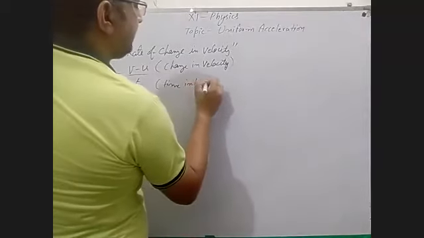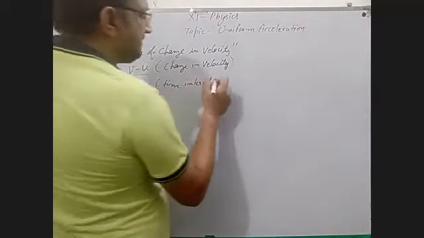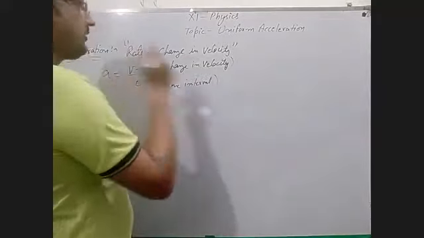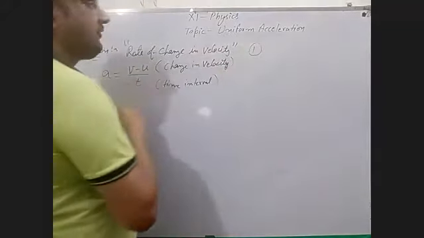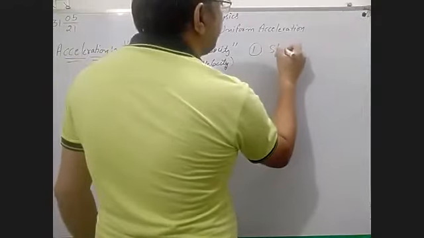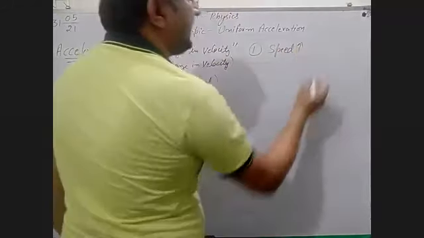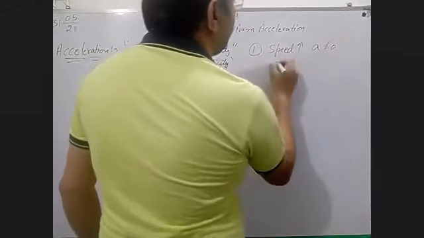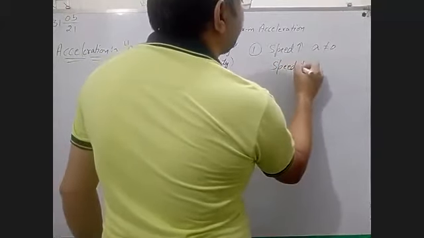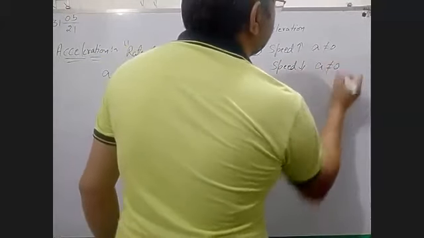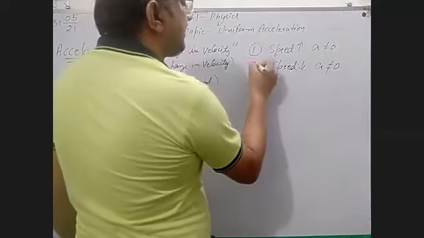Okay, and we have already discussed two or more things for that. One is, in case of speed increasing, acceleration is non-zero. In case of speed decreasing, acceleration is non-zero.